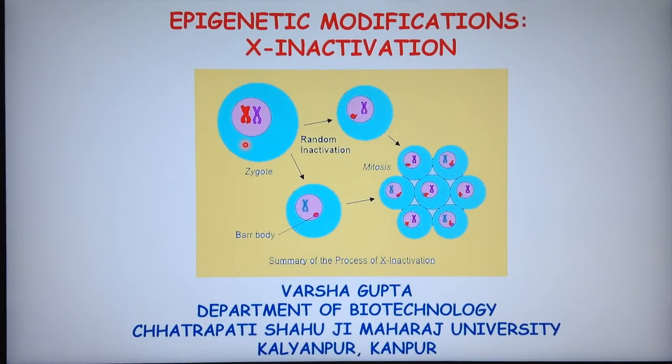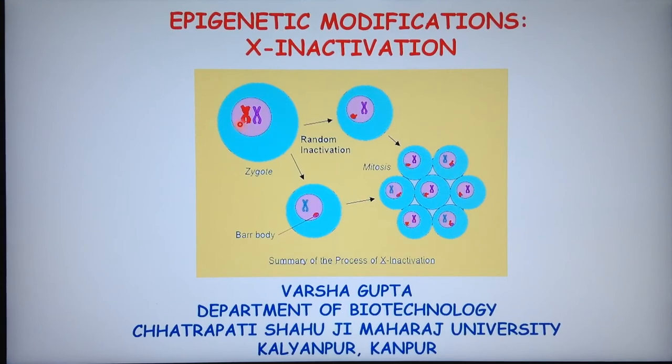It is submetacentric. In females, one X chromosome is condensed throughout the interphase and is frequently visible in epithelial cells as a bar body. So a female has two X chromosomes, and one chromosome is visible as a bar body or X heterochromatin. The bar body consists of a loop-shaped X chromosome in which the two telomeres lie close together at the nuclear membrane. So all the descendants of the cell after mitosis will have the same X chromosome as the bar body.